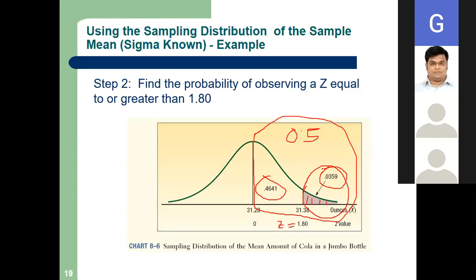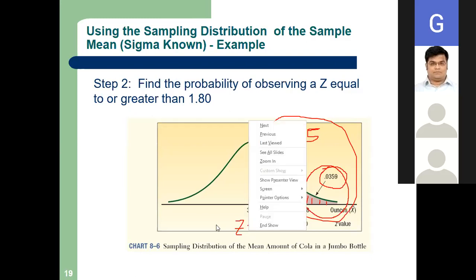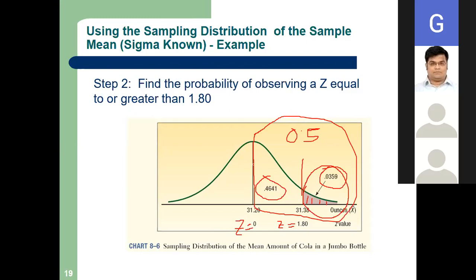Sir, please explain one more time how we are getting 0.5. Okay. Up to Z is 1.8, clear? For Z equals 1.8, the value you got is 0.4641. Up to this, clear? Now this is Z equals 1.8, and this line is Z equals 0. So this area is how much?